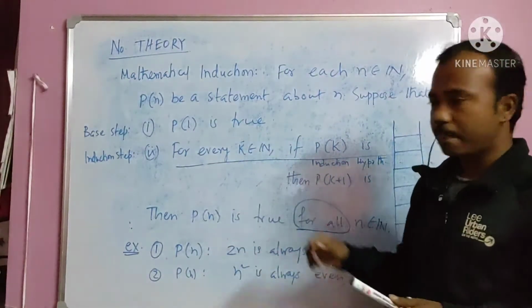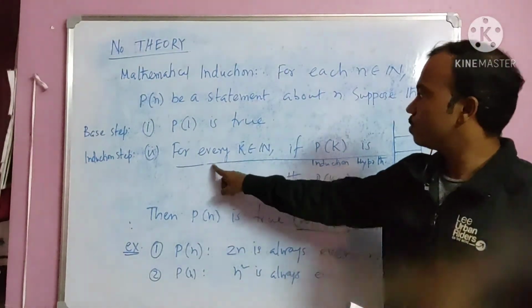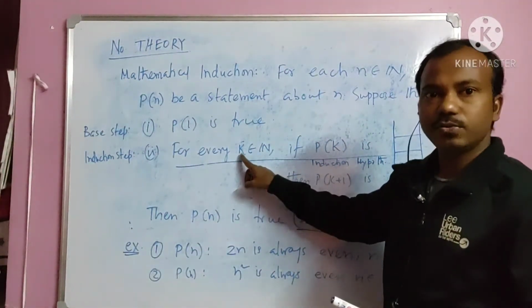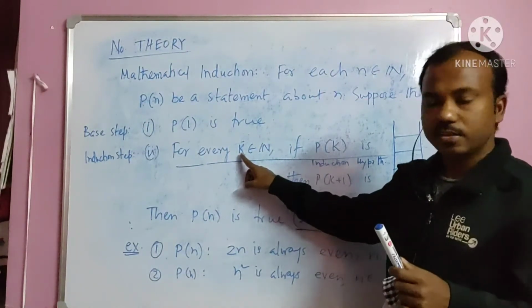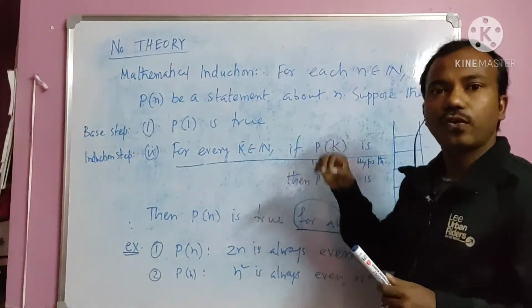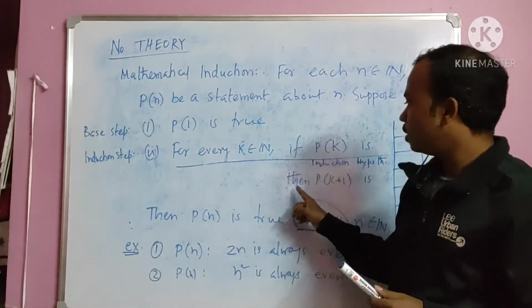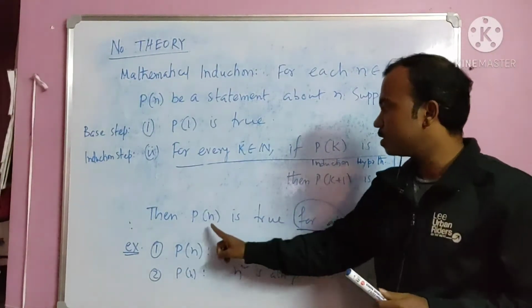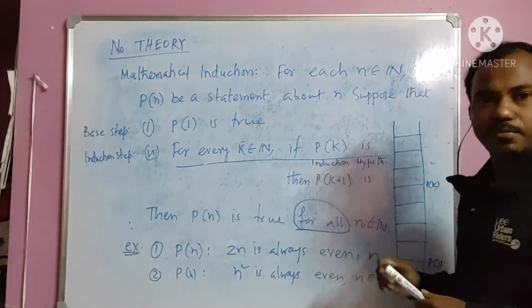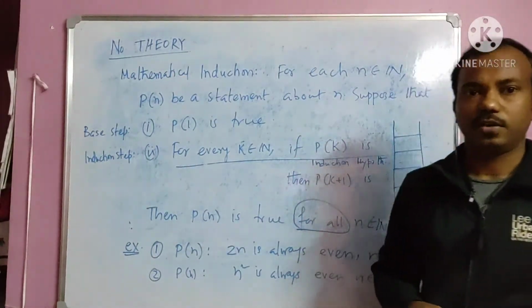You can't write that, because individually, whatever k you take, that k is finite. So Pk is true for any finite number you choose. Then, if this is true, finally we will say that Pn is true for all n belongs to natural number.